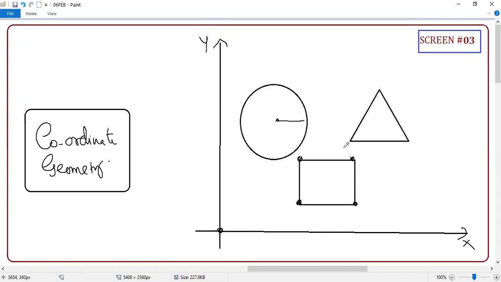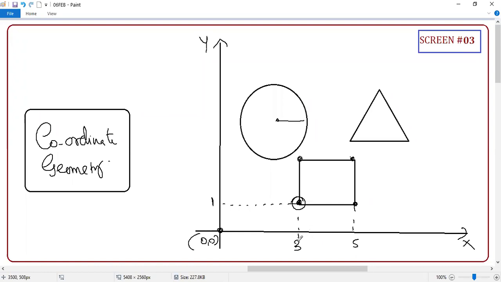So these corner points, for example, I'm going to say this point is (2, 3), this point is (5, 3), and this is the origin (0, 0). Can you tell me how to represent this point? Anyone can tell me. If I say this is 1. Sir, (0, 1). This point is what?